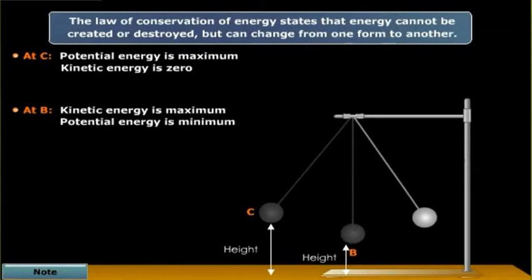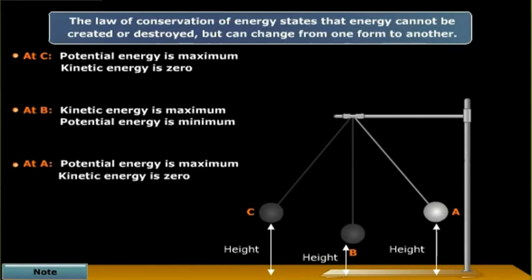When the pendulum swings from B to A, it again gains height and hence its potential energy increases. However, due to the gain in height, its velocity decreases. At A, it has maximum potential energy and zero kinetic energy.